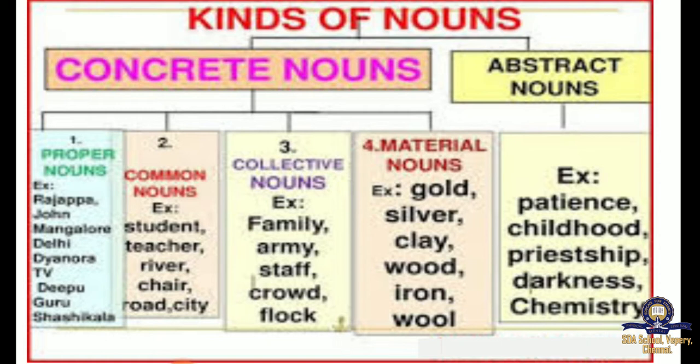Collective noun. A noun which denotes a set of persons, things, or places in a group. So basically, police, army, crowd, people, committee, a bunch of keys, a herd of cows, a flock of birds. So these things which denote a group are basically collective nouns. Material noun, a noun which denotes a raw material of a product. Basically, gold, silver, fiber, diamond, wood, clay, cotton, iron. So these things are material nouns. So it's obvious from the subdivision itself, right?